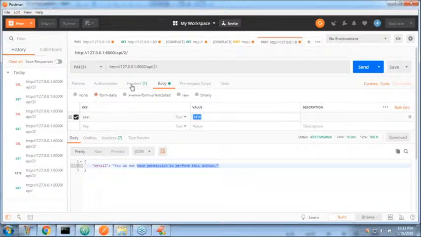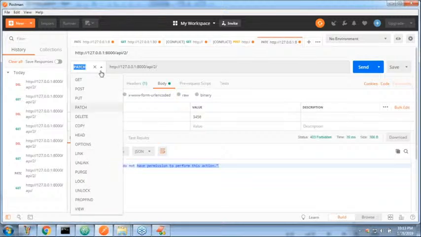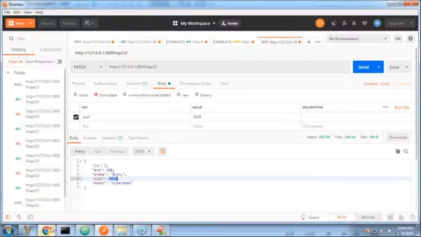Earlier, for record 2, what is the current salary? It is 2000, I hope. 2000 is the current salary, but now I want to make it 3456. What will happen? Patch, I'm taking, send. Yes, is it allowed or not? Yes, patch is allowed. If you want, you can check the database also.